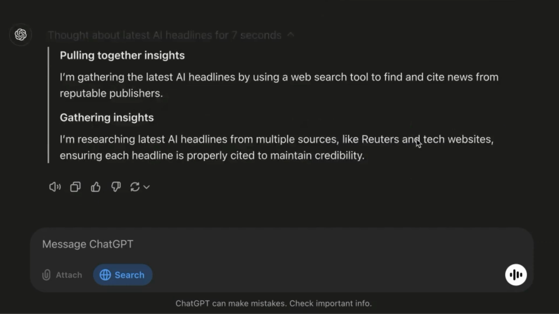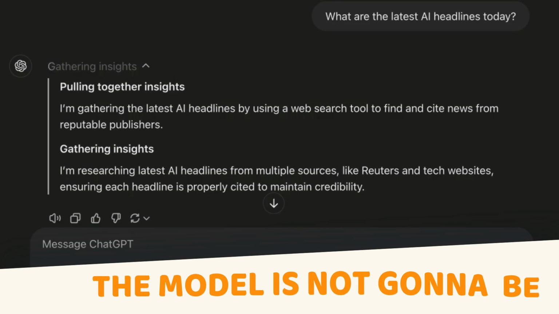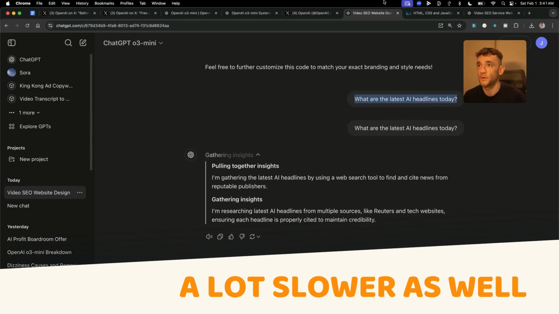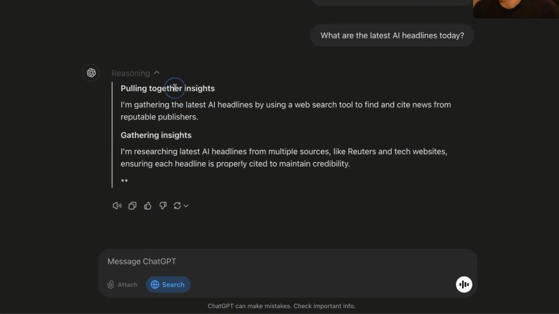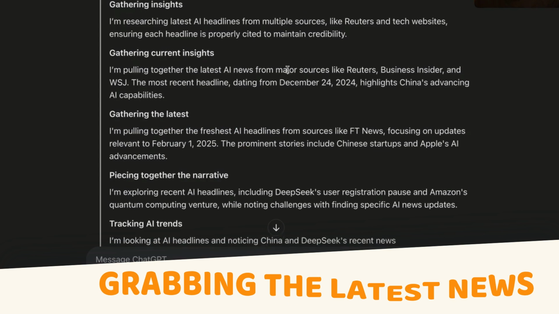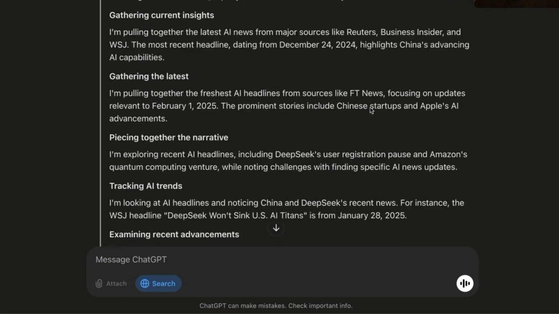Something to bear in mind, and I'm just being completely transparent with you, the model is not going to be perfect day one. And this is a lot slower as well to pull in the results on search. Just something to note there as well. So we're going to compare both now. Now it's grabbing the latest news. Now this is lagging behind a little bit.